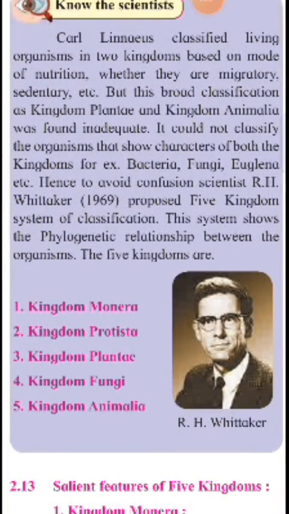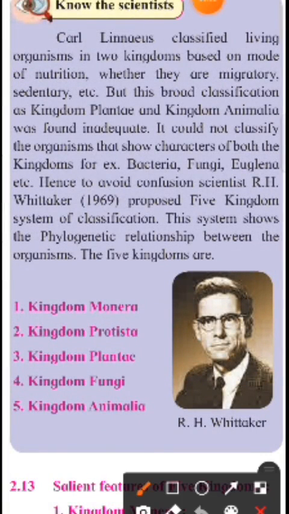Hello students, today we are going to study the classification of organisms. Carl Linnaeus is the first man who classified organisms into two categories, two kingdoms. These kingdoms are Plantae, where plants are classified, and Animalia, where animals are classified.